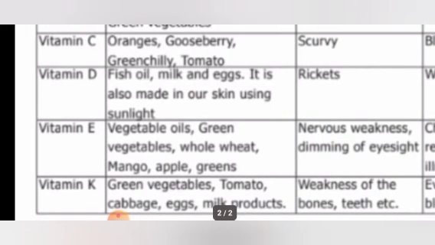Vitamin K is abundantly found in green vegetables, tomato, cabbage, eggs, milk products. What are milk products? Milk products means milk, curd, cheese, butter, paneer. All these are milk products, right? Ghee. All these are milk products. So even cabbages and tomato also have this vitamin K.